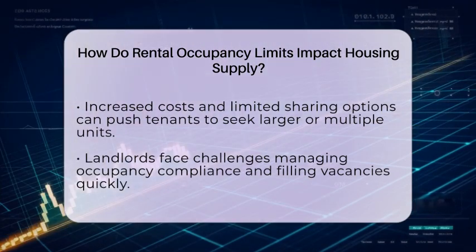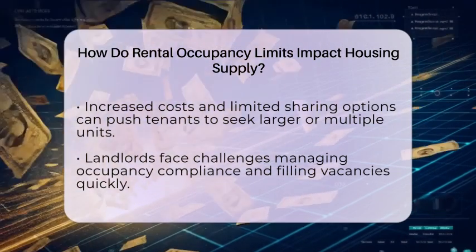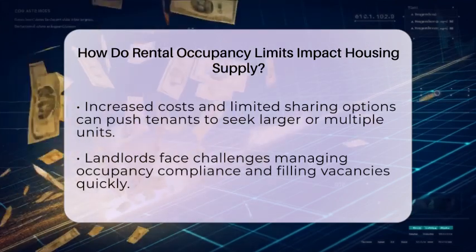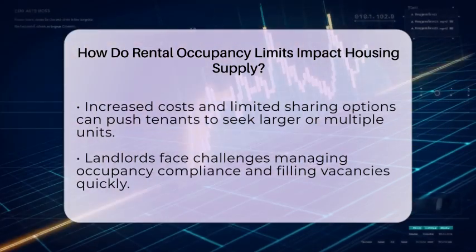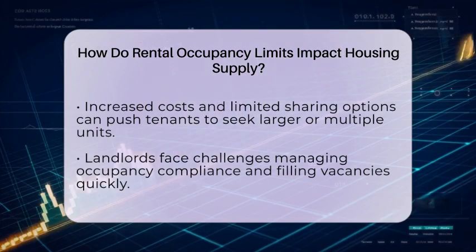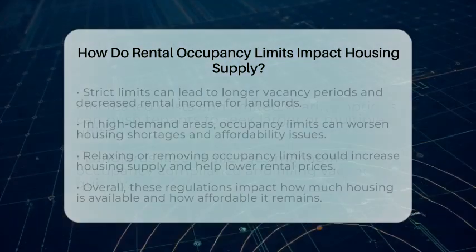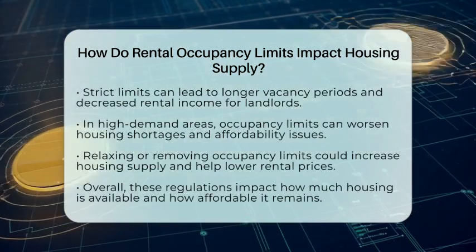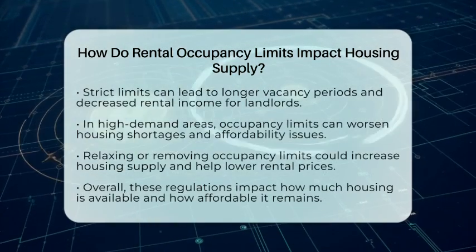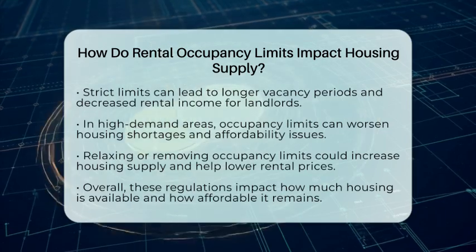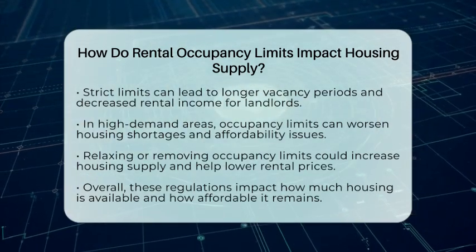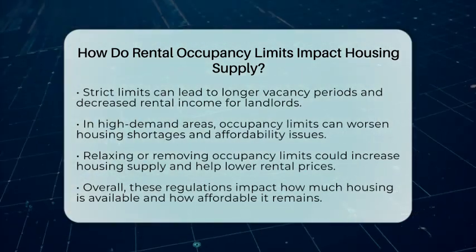For landlords, strict limits mean they might see longer vacancy periods and less rental income. They might also face more hurdles in filling units quickly. In high-demand areas, these rules can make the housing shortage worse. Because occupancy limits keep the number of tenants per unit low, the total available housing stock doesn't grow. Instead, it becomes harder for people to find affordable options that fit their household size.